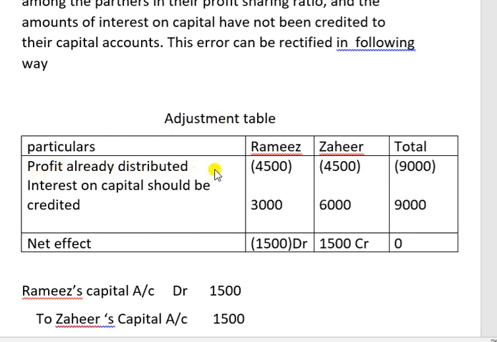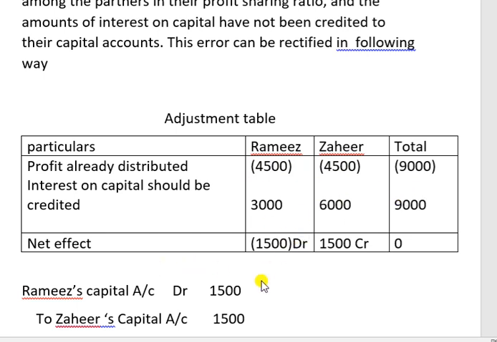That means already the profit is credited in their partners' capital account. So 9,000 already credited, and since they are equal partners, both of them will get 4,500, 4,500. So we have already credited enough, so that wrong credit, to cancel it we will debit. Debit items we will write in brackets. So 4,500 and 4,500, 9,000 in bracket.